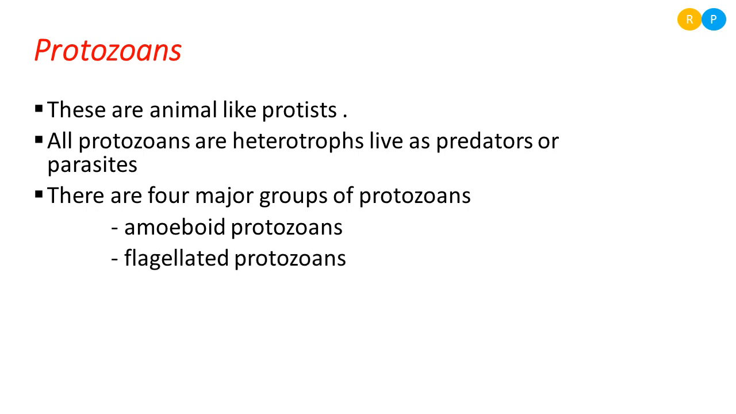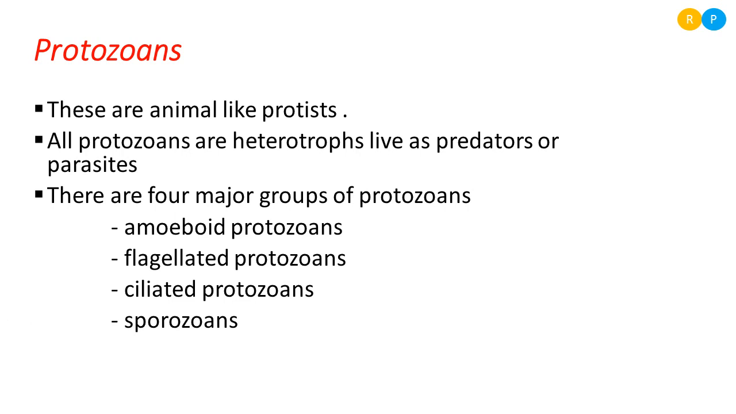The second one is flagellated protozoans. What is the locomotory organelle here? Flagella. Protozoans that have flagella are placed under this group. And the third one is ciliated protozoans. Here the locomotion takes place by cilia. The last one is sporozoans.